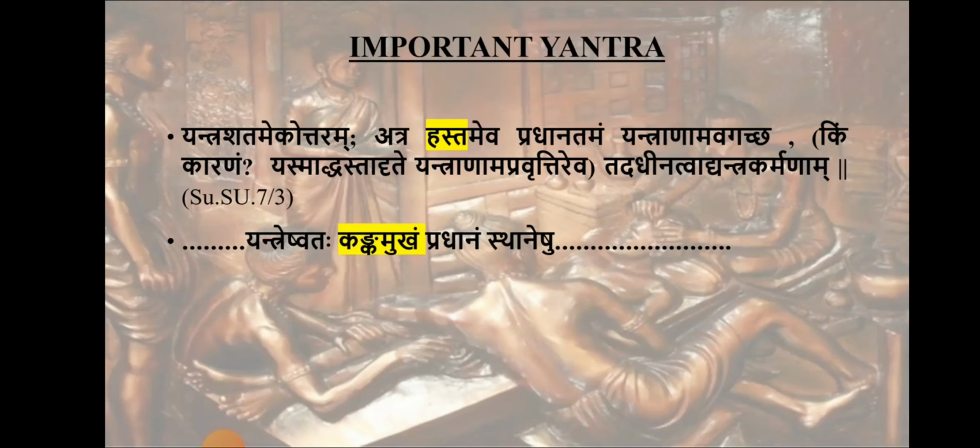Why? Because hasta is needed to control or hold these different yantras. Hence hasta is considered the important pradhanatama yantra. Also it is told that for proper functioning of yantra there should be a skilled person. So in both ways it can be taken.